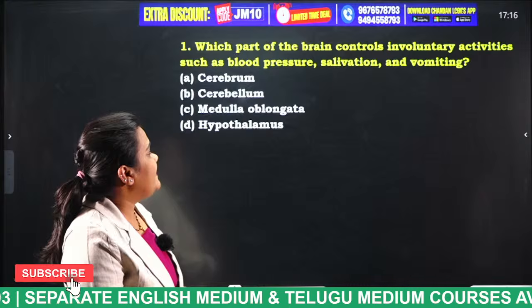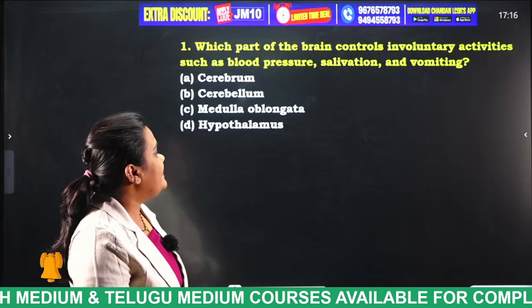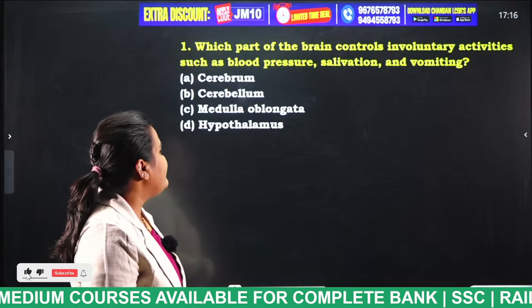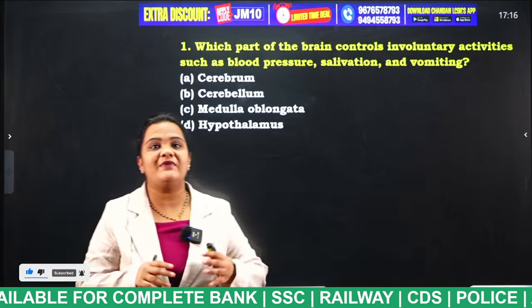Which part of the brain controls involuntary activities such as blood pressure, salivation and vomiting? Cerebrum, cerebellum, medulla oblongata, hypothalamus. So tell me students, what is the answer for this question?